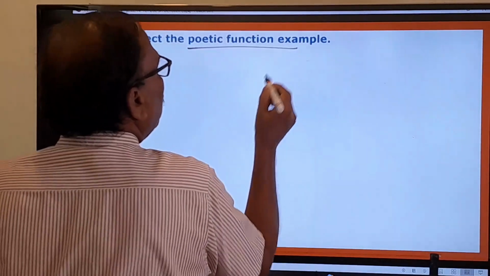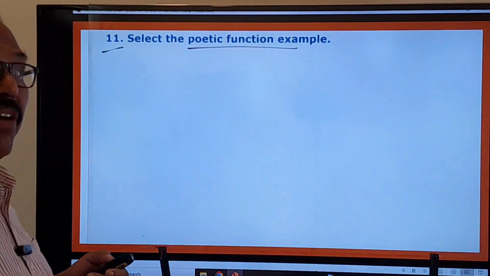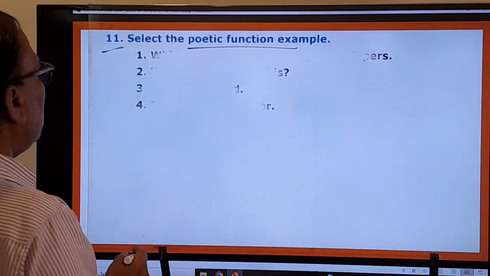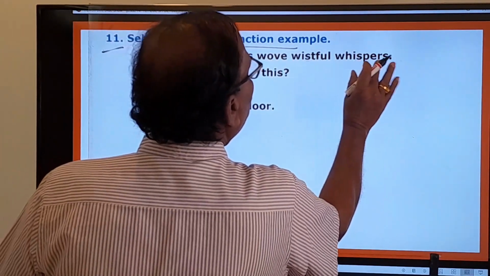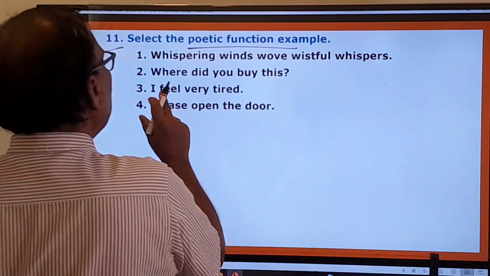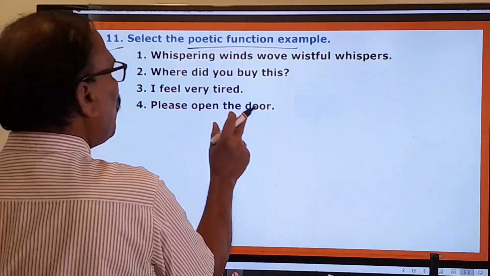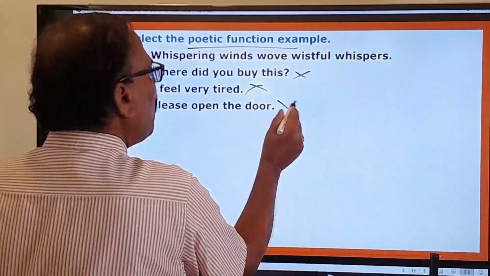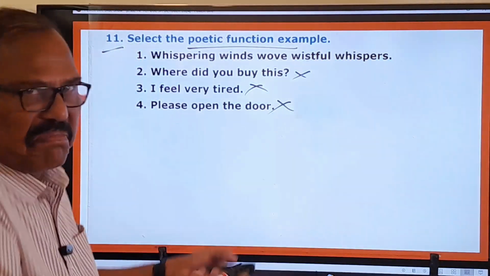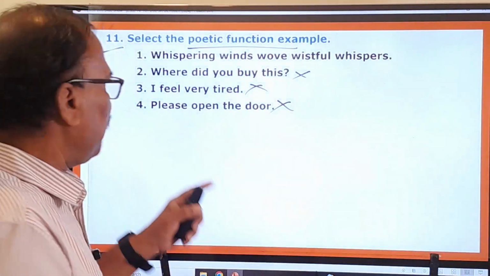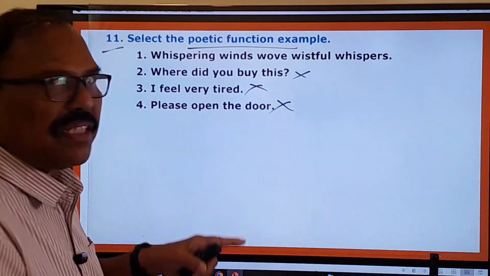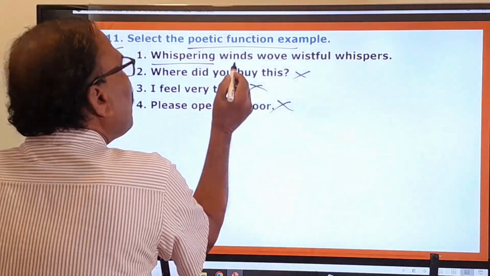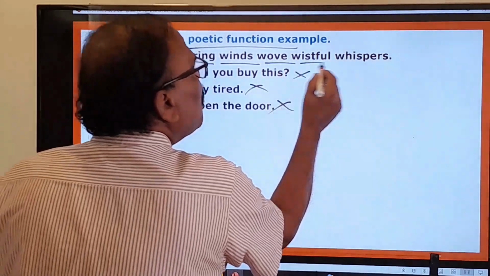Select the poetic function example. Oh, what is that? Oh, whispering winds, oh, wistful whispers. Where did you buy this? I feel very tired. Please open the door. So these are simply normal sentences. But here you look at this sentence: whispering winds, woe, wistful whispers.